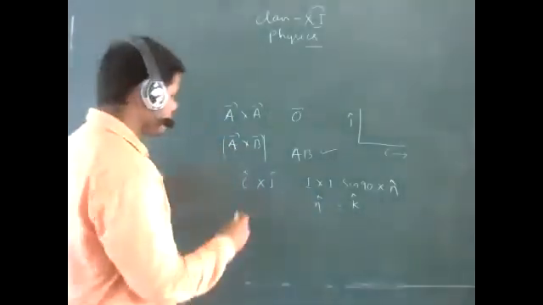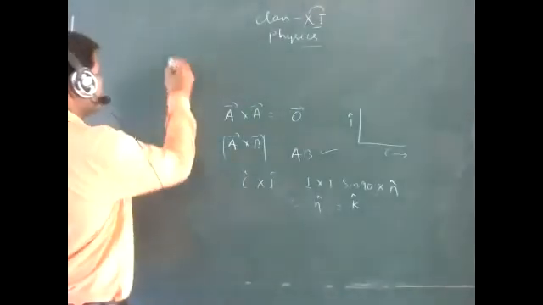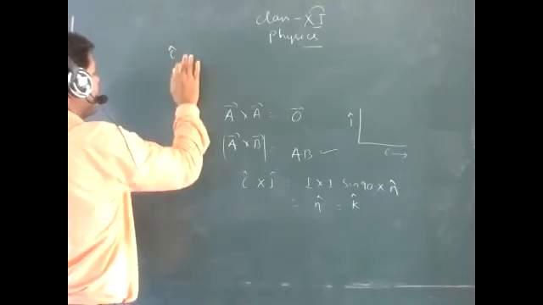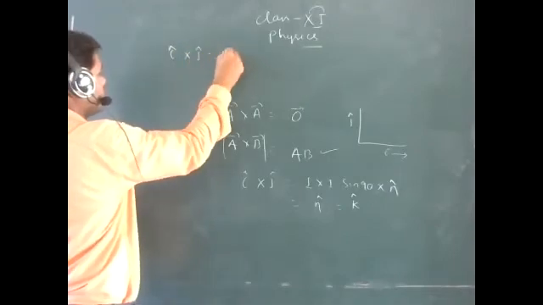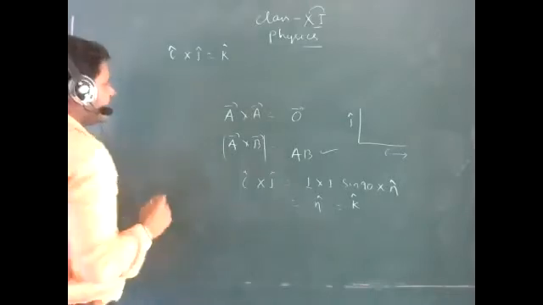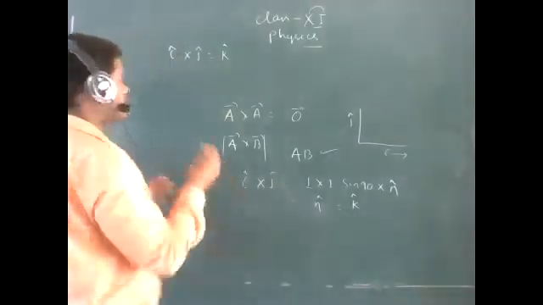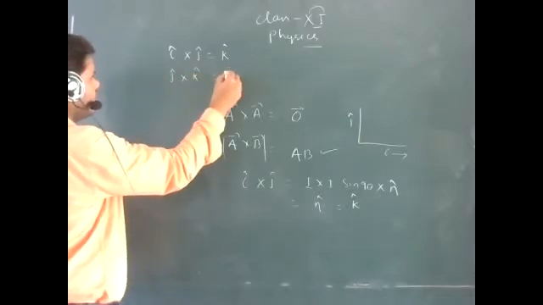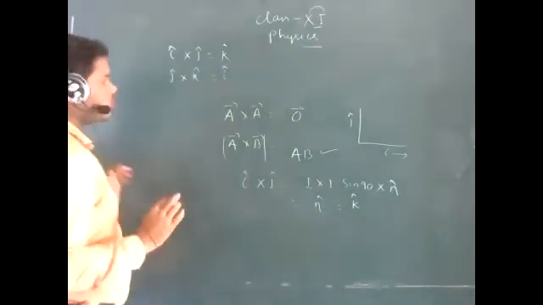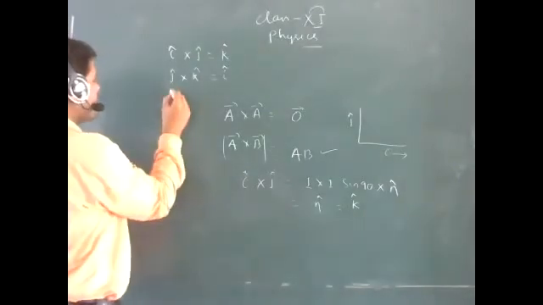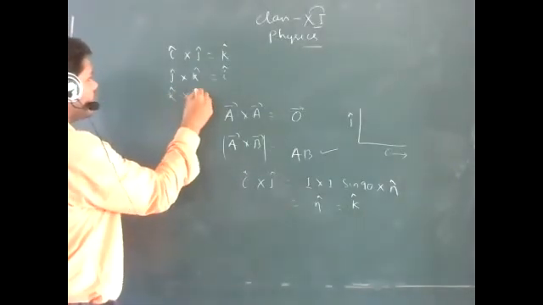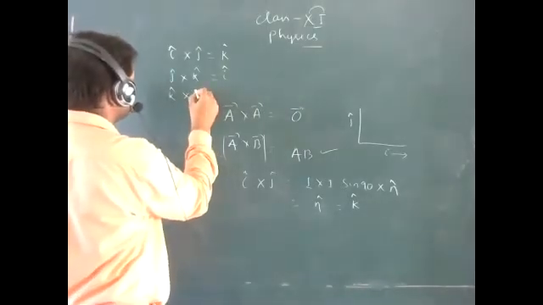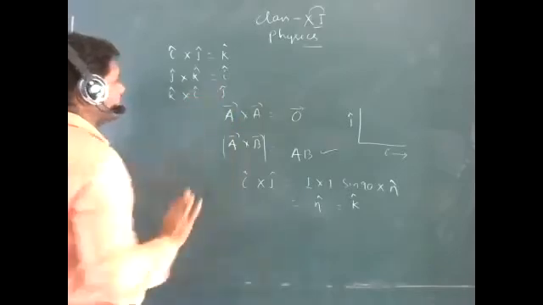Okay, so what have we got? We have got i cap cross j cap, that will be k cap. And similarly, j cap cross k cap will also be i cap. Yes or no? And if you are finding k cap cross i cap, that will also be j cap.